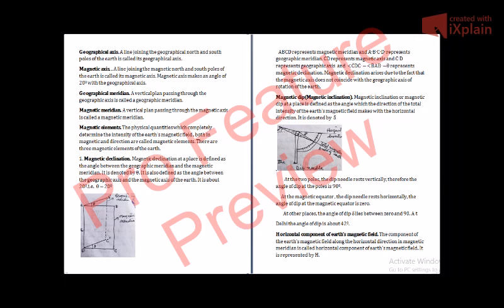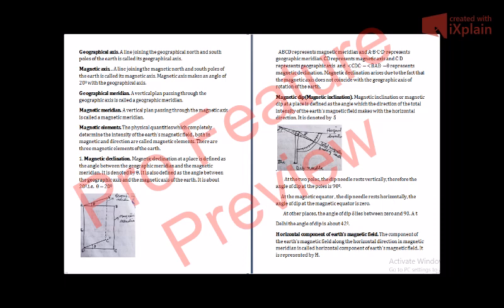Similarly, if you take it to the north pole, then the north pole of the earth will attract the south pole of this dip needle, and it will make an angle of 90 degrees. In both cases, it will be 90 degrees. You can see it yourself from the figure.